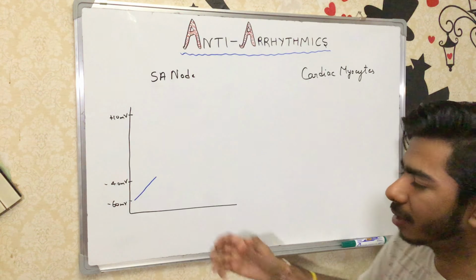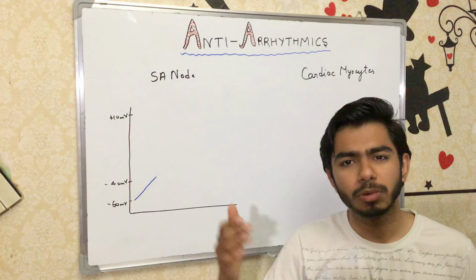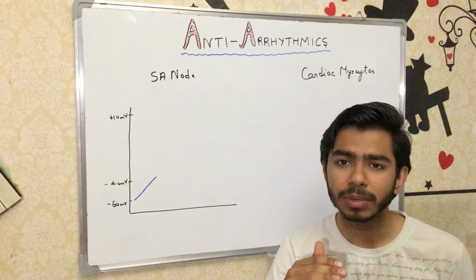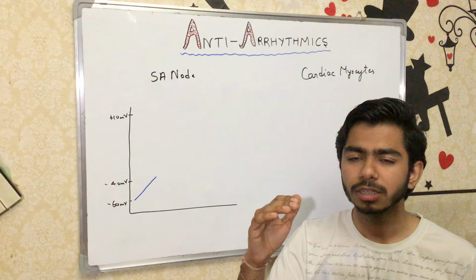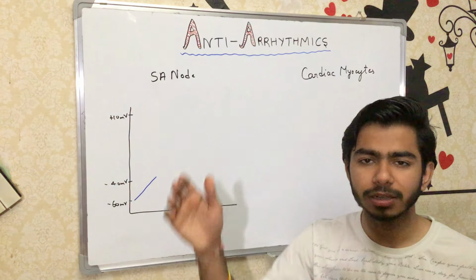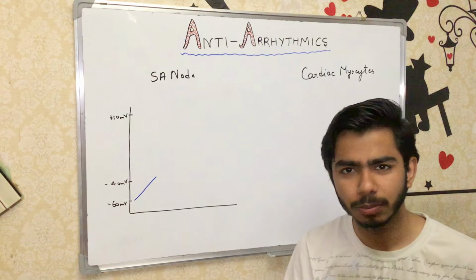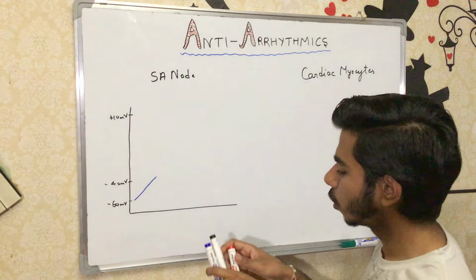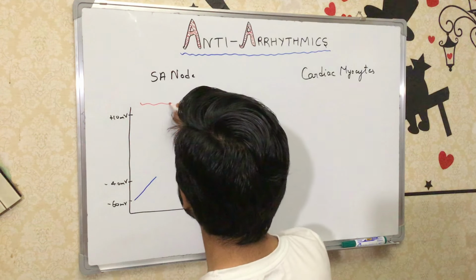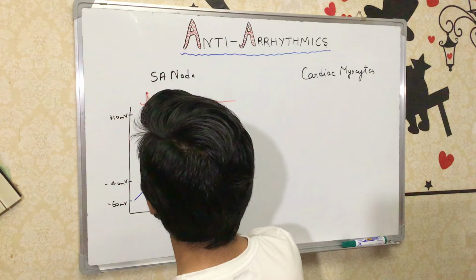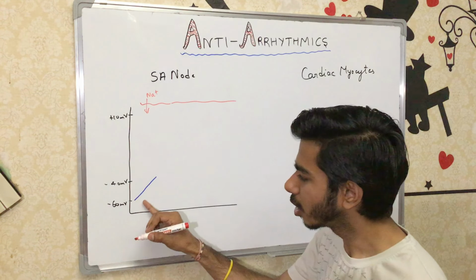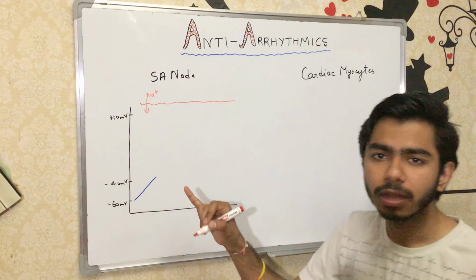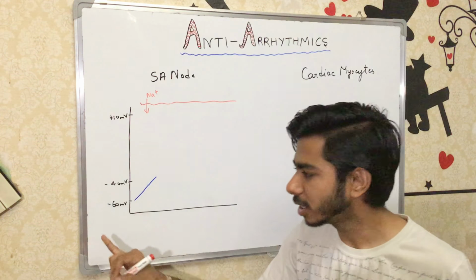Because there is the basic rule of the action potential: there will be depolarization, right? Our action potential will start. As soon as the resting membrane potential approaches the threshold potential, depolarization occurs. Then after that repolarization occurs. This is the basic rule of our action potential, right? So the same thing is happening over here with the sodium ion influx. For example, here is the cell membrane. The sodium ion influx will occur, and the sodium ion influx will cause this graph to move upward from the resting membrane potential towards the threshold potential.